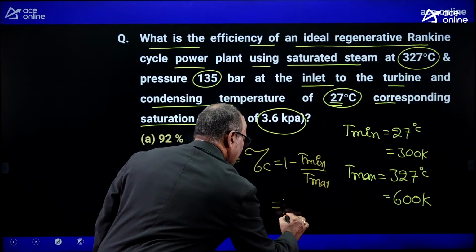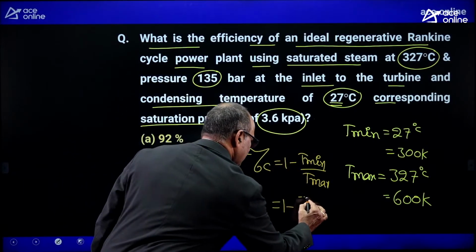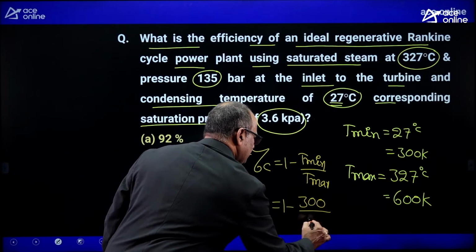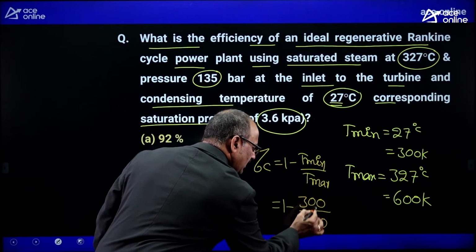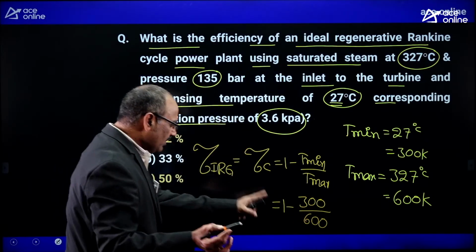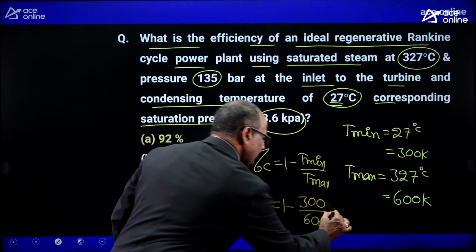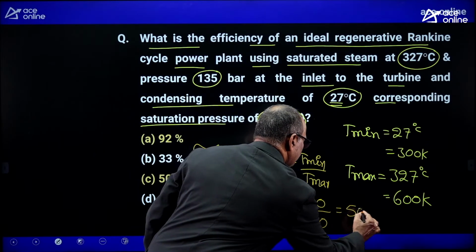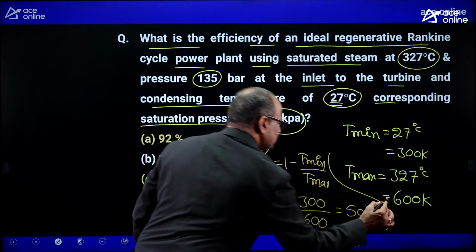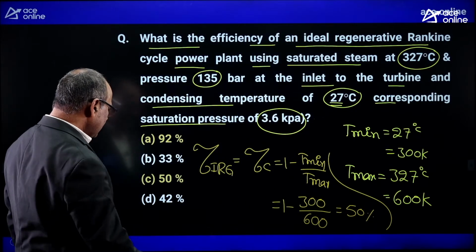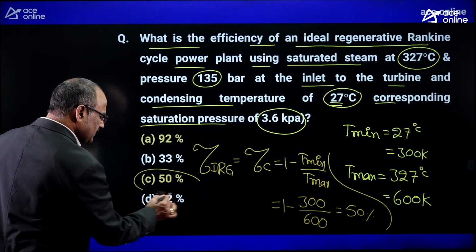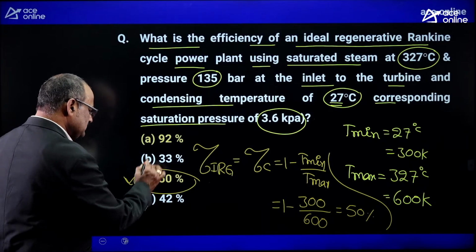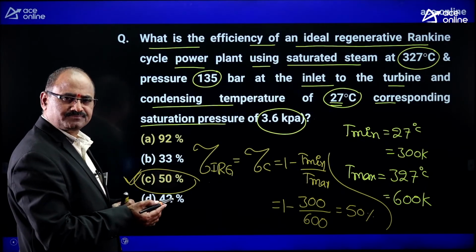It is equal to 1 minus 300 dividing by 600. 300 by 600 is 0.5. 1 minus 0.5 is 0.5. So finally its efficiency is equal to 50%. So that is the efficiency of the ideal regeneration cycle. Look at option C. Option C is absolutely correct.